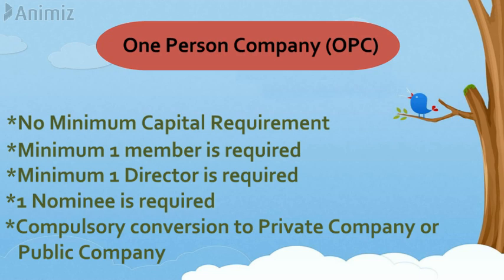Compulsory conversion to private company or public company. If the turnover of the company during the immediately preceding 3 financial years exceeds 2 crore rupees, or if paid up capital of the company exceeds 50 lakh rupees, then one-person company is required to convert itself into private or public company.